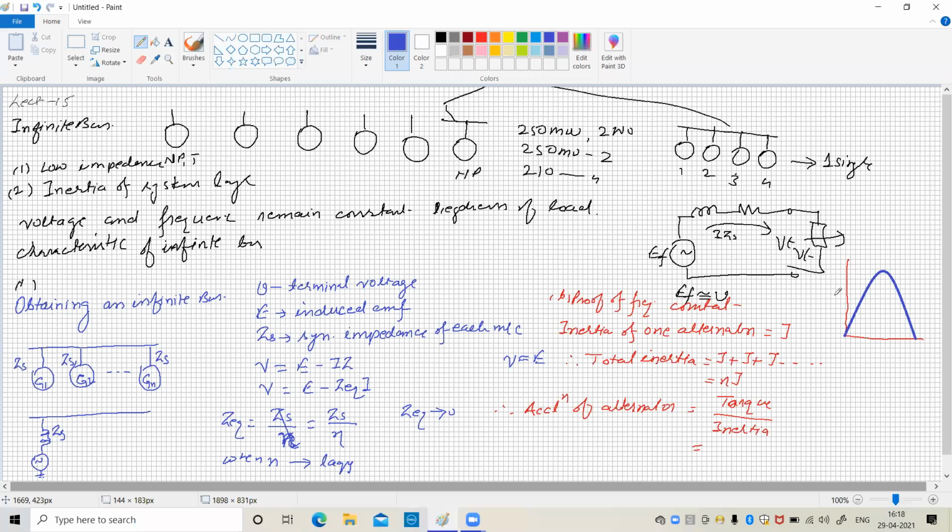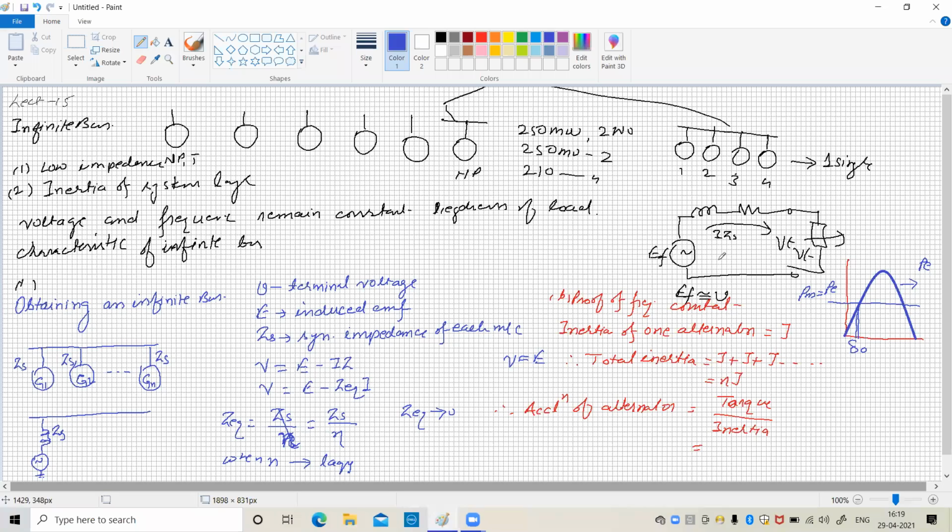This is electrical power output PE. Here, say for example, this is the line which represents where mechanical input is equal to electrical output. So the machine is working at initial angle, say delta 0.